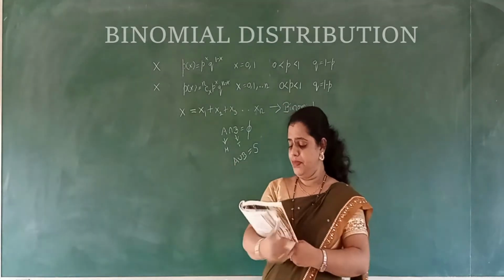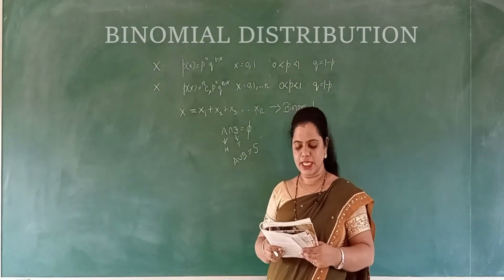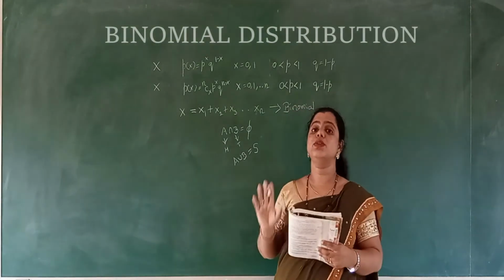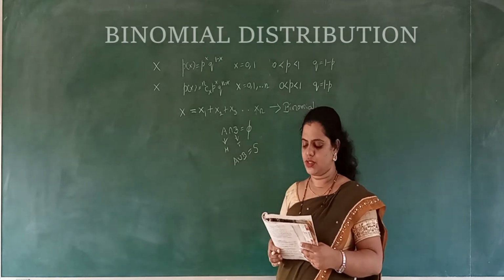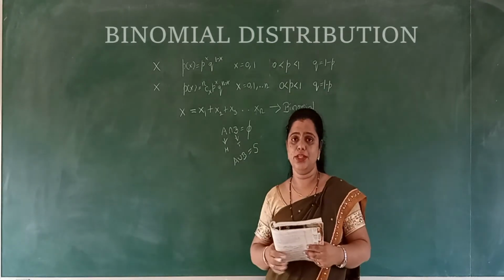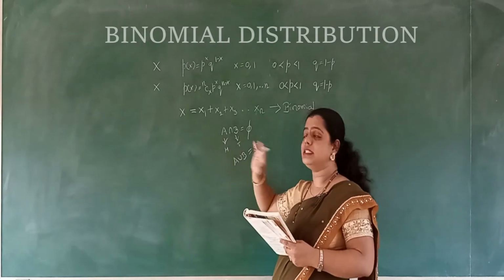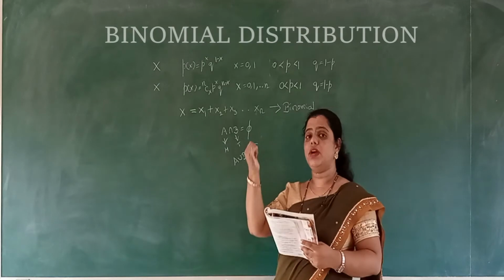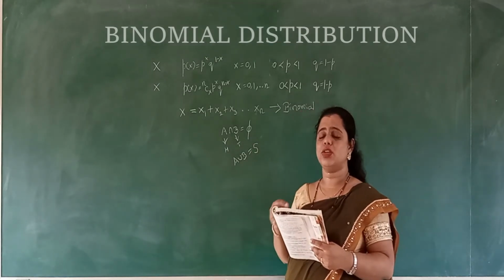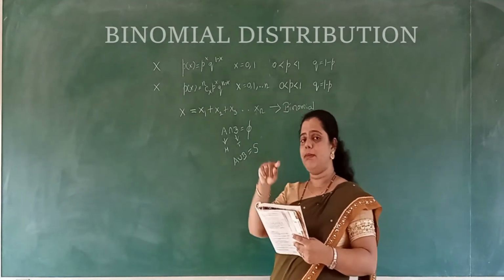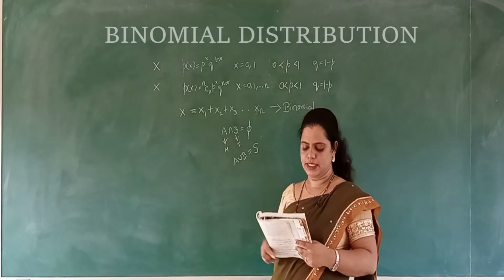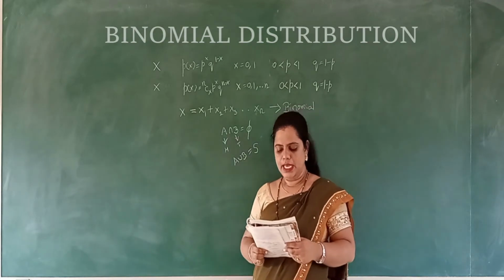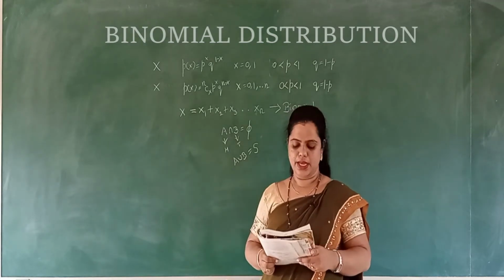Hope you understood. And the probability of success should be the same for each trial. If it is a coin, it is 1 by 2. The occurrence of head has a chance of only 1 out of 2 outcomes. Whereas while you are rolling a die, if the occurrence of 6 or 5 is noticed, it is only one number out of 6, right? 1 by 6 is the probability. So they say the probability of success, say p, is the same for each trial.